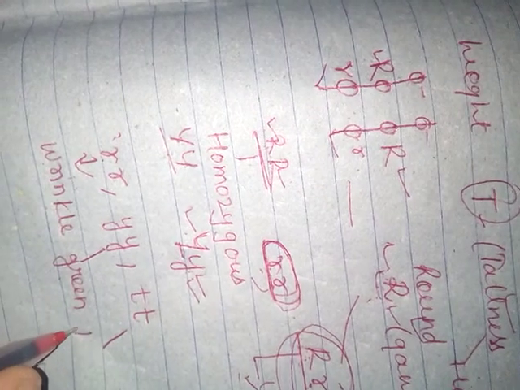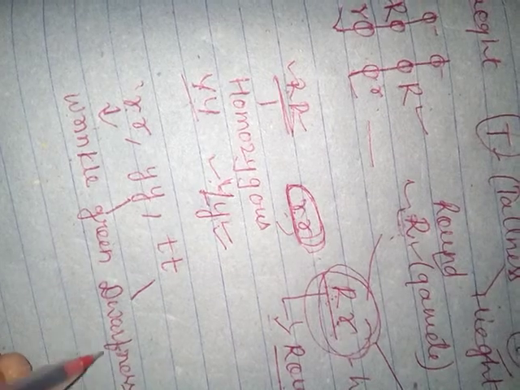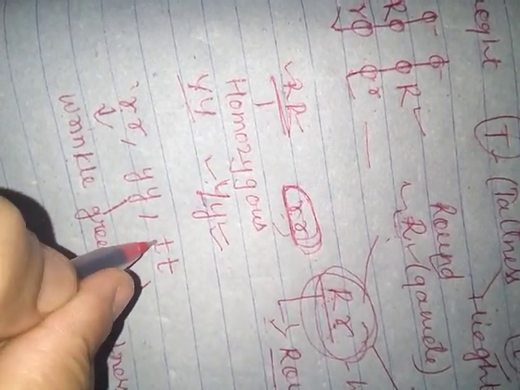Green color of the seed can be expressed only when the two alleles are of similar kind. Similarly, dwarfness can be expressed by the individual when the two recessive alleles are present together. So recessive characters can be expressed only in homozygous condition.